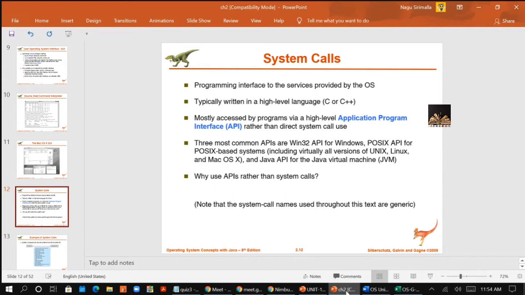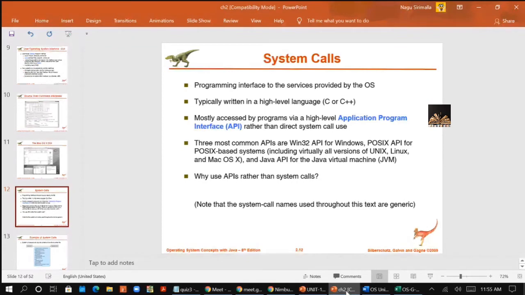They are accessed by programs via a high level API rather than direct system call use. Just now I mentioned that most of the time the user is not directly calling or executing the system calls. The user will perform an action on the API, right? That API will then call that particular system call for the required action.